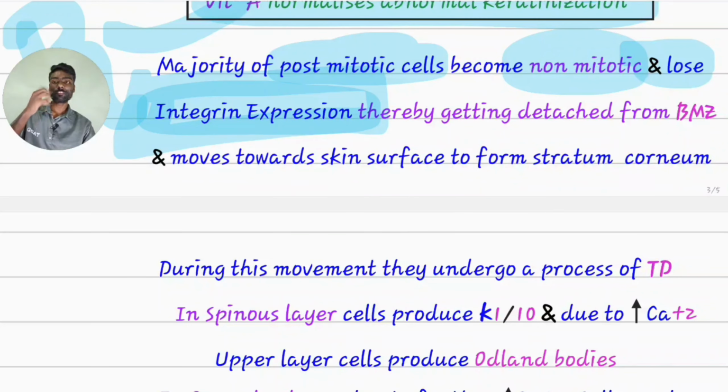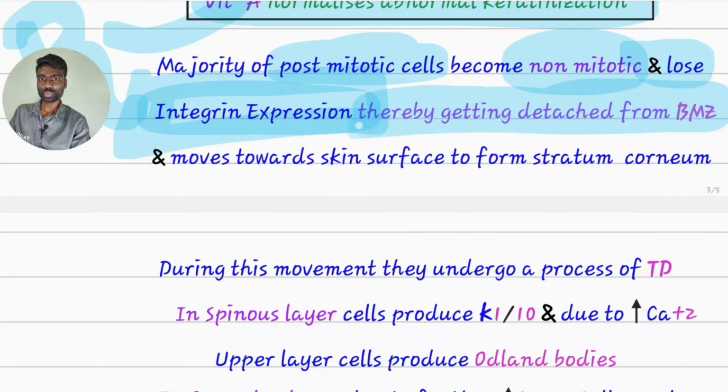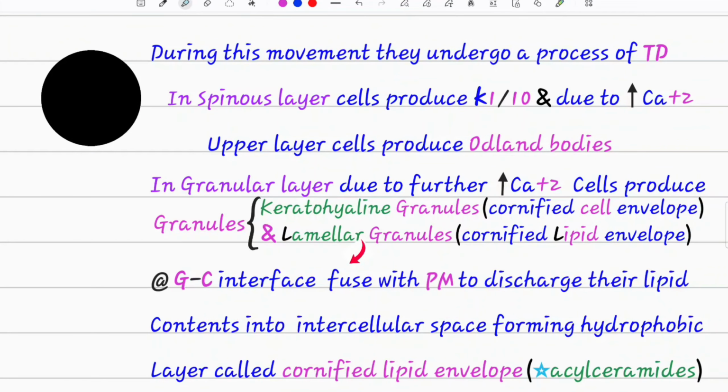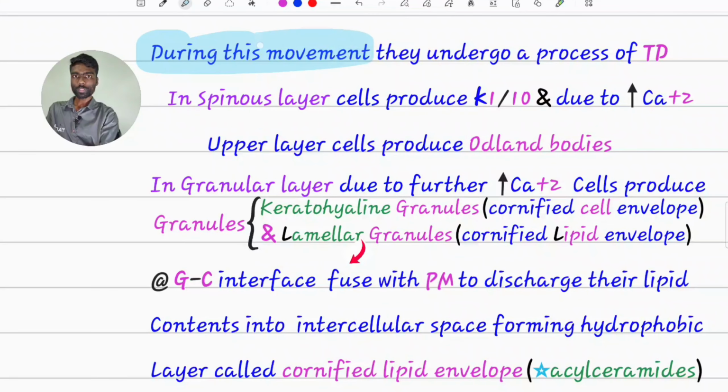Now it is free. It can go on a tour of all the layers of the epidermis. Here you can see, thereby getting detached from the basement membrane zone and moving towards the skin surface to form the stratum corneum. During this movement, they undergo the process of terminal differentiation in the spinous layer.